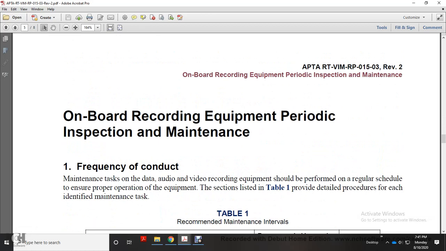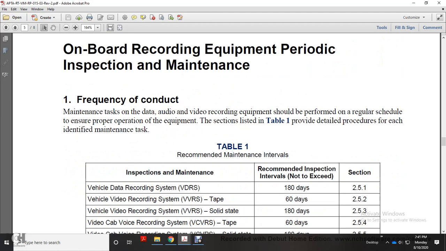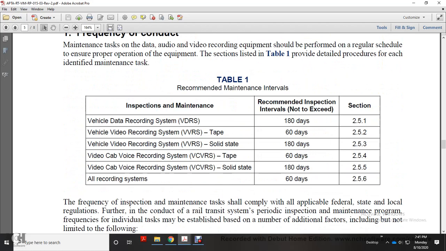The frequency of conducting maintenance tasks for the data, audio, and video recording equipment should be before regular schedule, to ensure proper operation of the equipment. The sections listed in the table provide the detailed procedure for the identified tasks. Frequency of inspection and maintenance tasks shall comply with applicable federal, state, and local regulations.